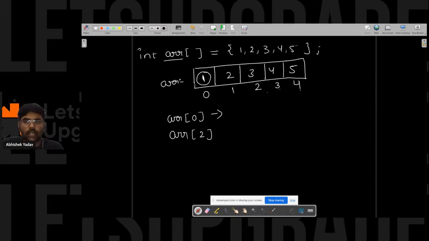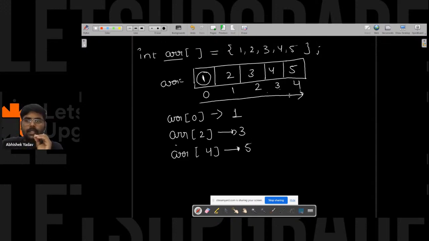So what output will you get here? You will get 1. If you write arr, square bracket, and the index number, you will get the element, that is 3 here, right? Similarly you have arr of, let's assume, 4, so you will get 5 here, right, everyone? We want all the elements that are stored inside the array, that is 1 2 3 4 5.